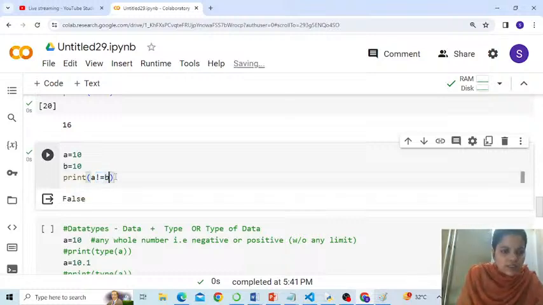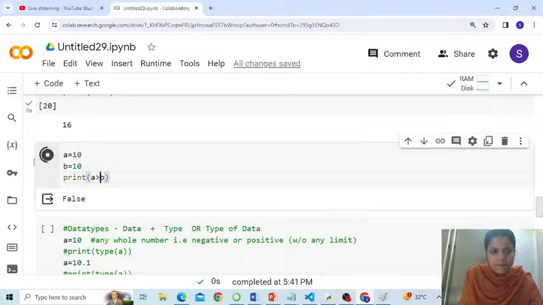Okay, fine. And what if I write like this? Is A greater than B? Again false. But if I write A as 12, now check the condition or print statement. It says true. Yeah, A is greater than B. Is that okay? Fine. How about A less than B? That means is 12 less than 10? No, 12 is not less than 10. Correct? So that's false.